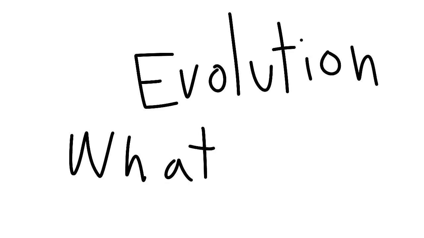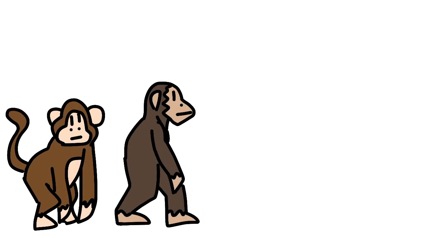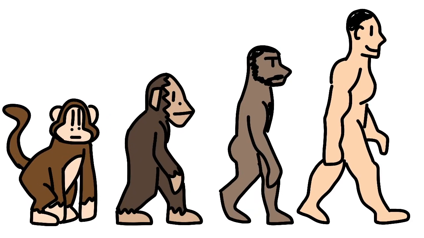Evolution. What is evolution? Evolution is the development of characteristics of living organisms from their earlier forms during their history on Earth. Evolution may sound quite simple, but actually it's much more complex than that. In order to understand more about this concept of evolution, we must travel back to the 1800s.